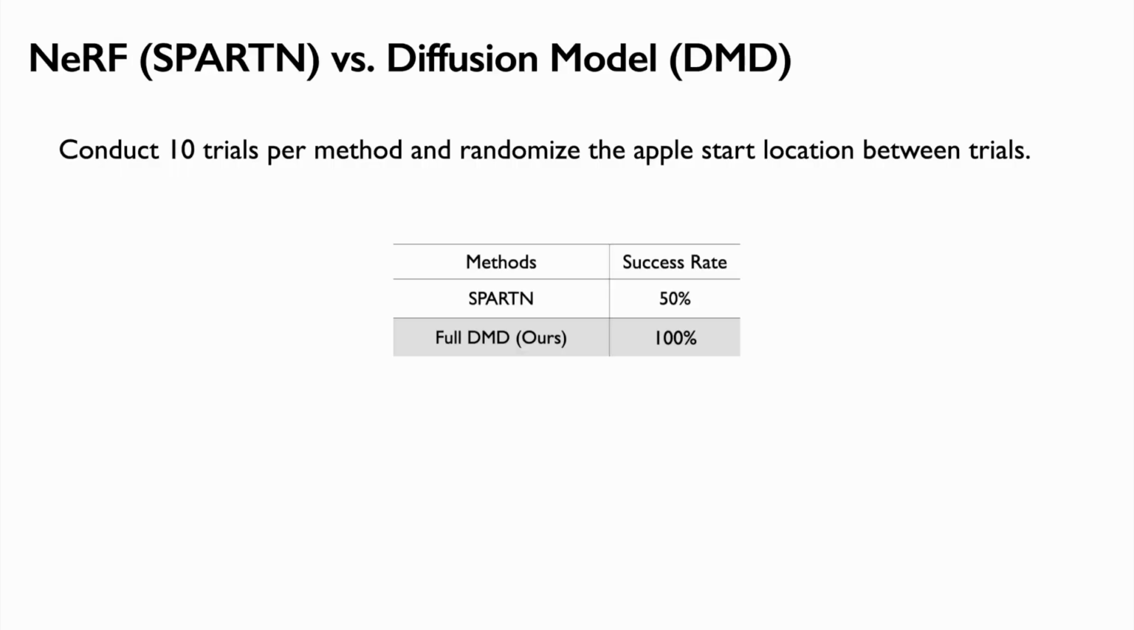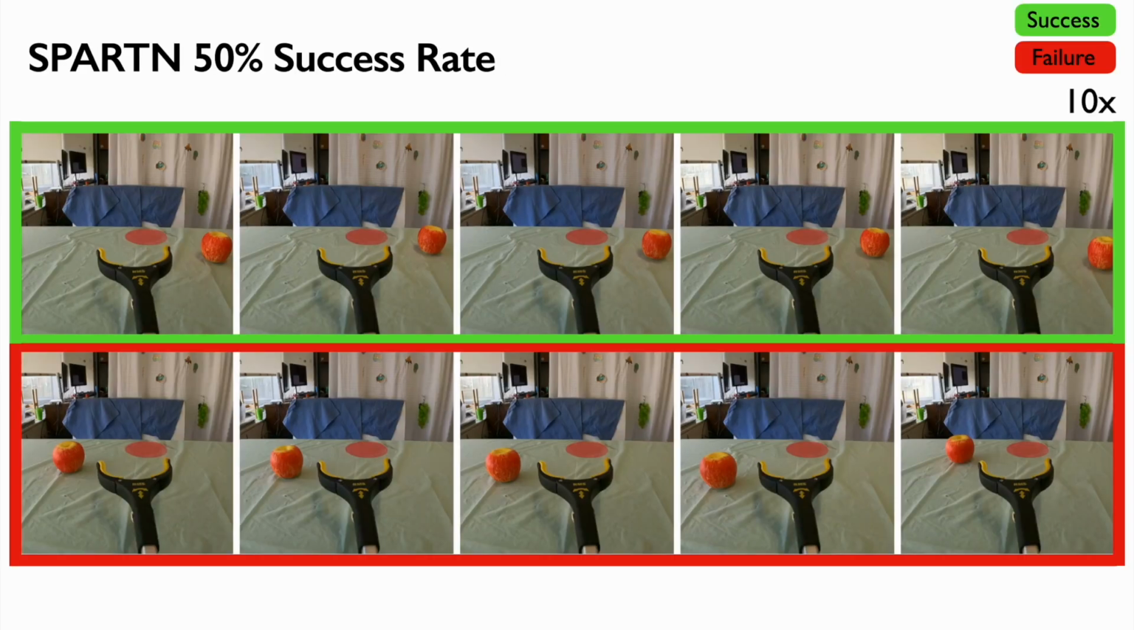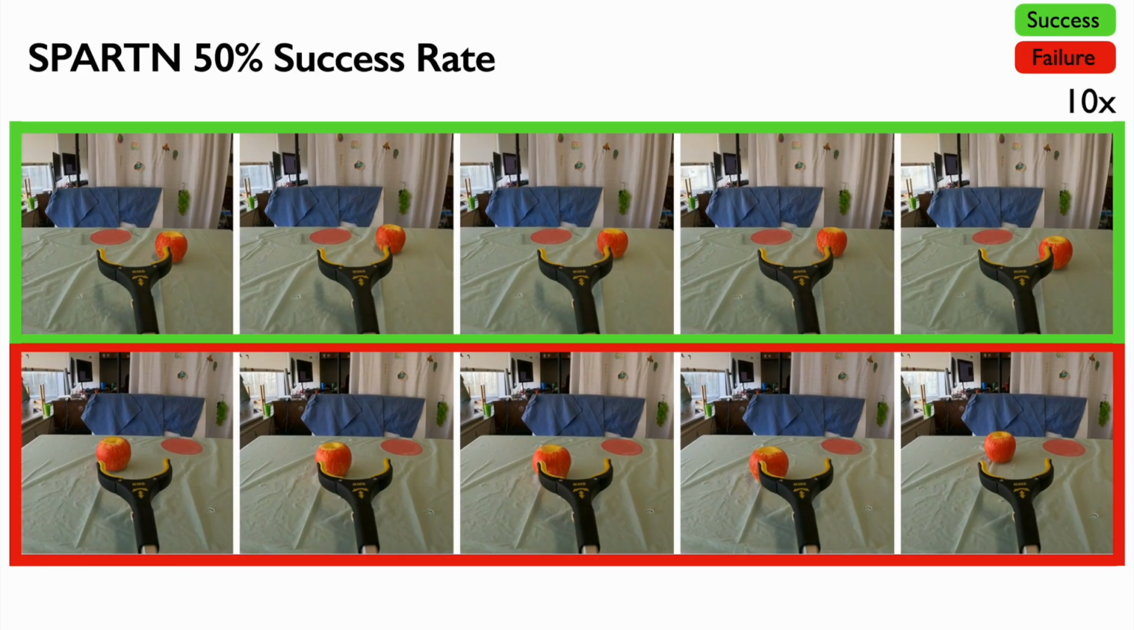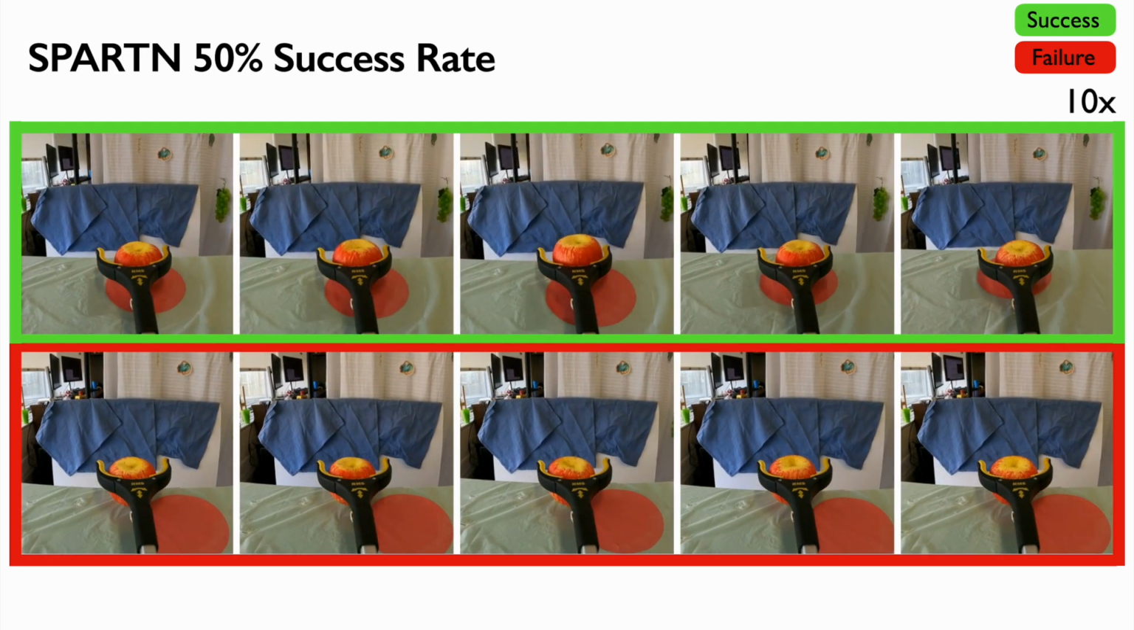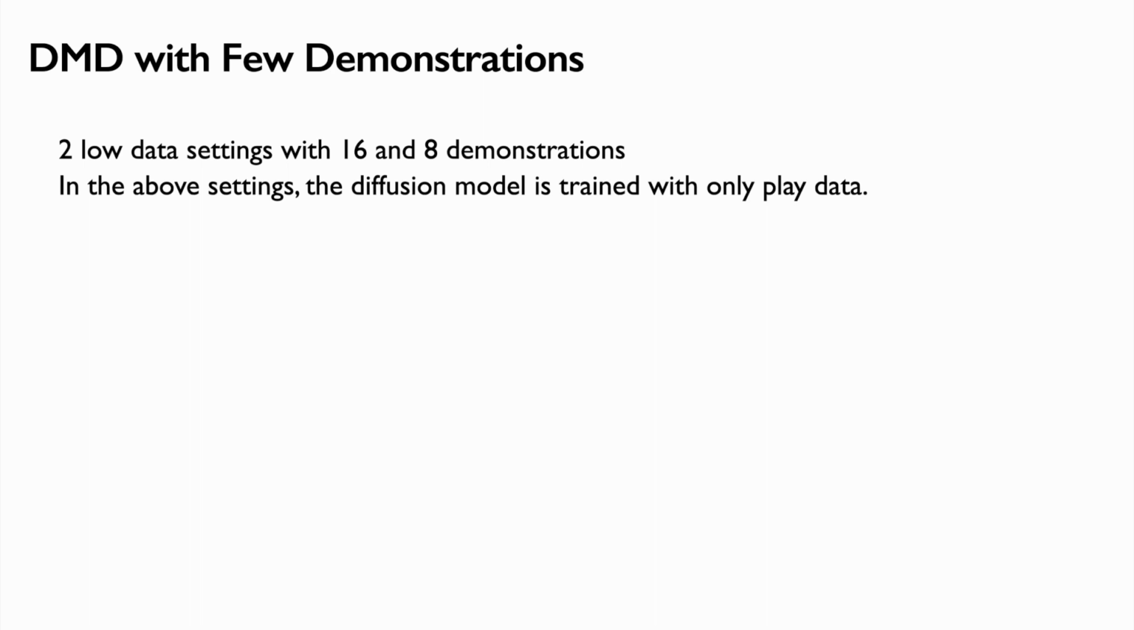Compared with Spartan, DMD succeeds 100% of the time, but Spartan only succeeds 50% of the time. Here are videos of Spartan. The significant difference shows that minor errors at each step can accumulate and result in task failure. Motivated by the 100% performance with 24 demonstrations, we want to know how low can the number of demonstrations be.